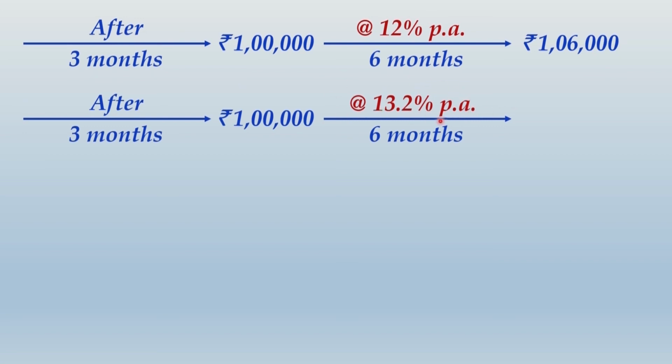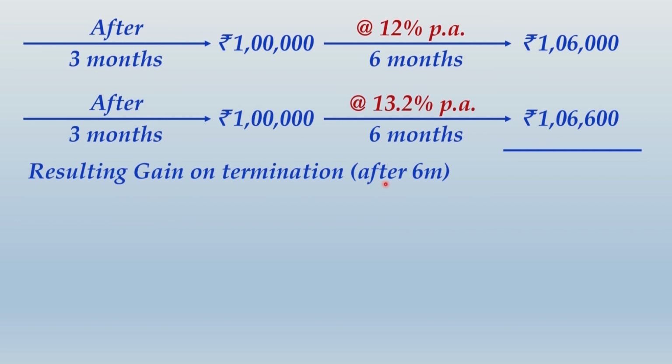If you are going to pay interest at 13.2% per annum, obviously you are going to pay more amount on maturity. So you are going to pay 1,06,600. I'm sure you understand this. Because of FRA, if you borrow 1 lakh, you would repay 1,06,000. Without FRA, you would have repaid 1,06,600. So what is the gain resulting on termination, that is after 6 months? After 6 months, because of FRA, you have made a net saving of rupees 600. Are you following the simple calculation?